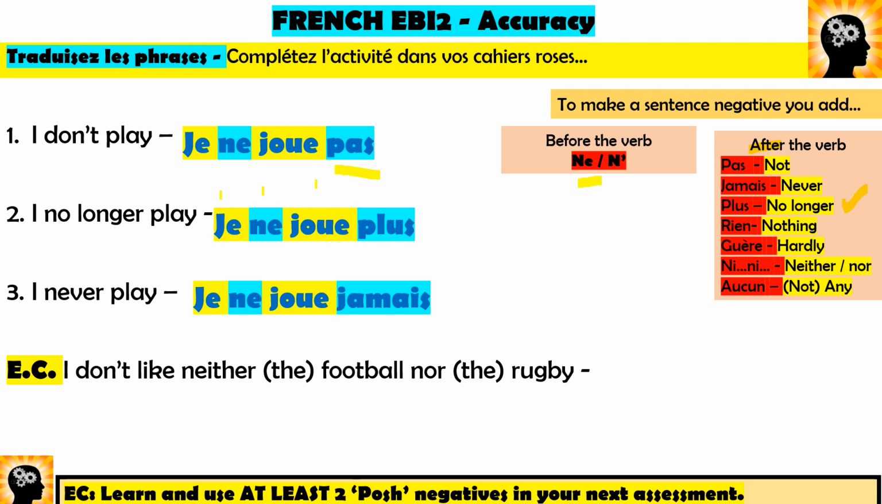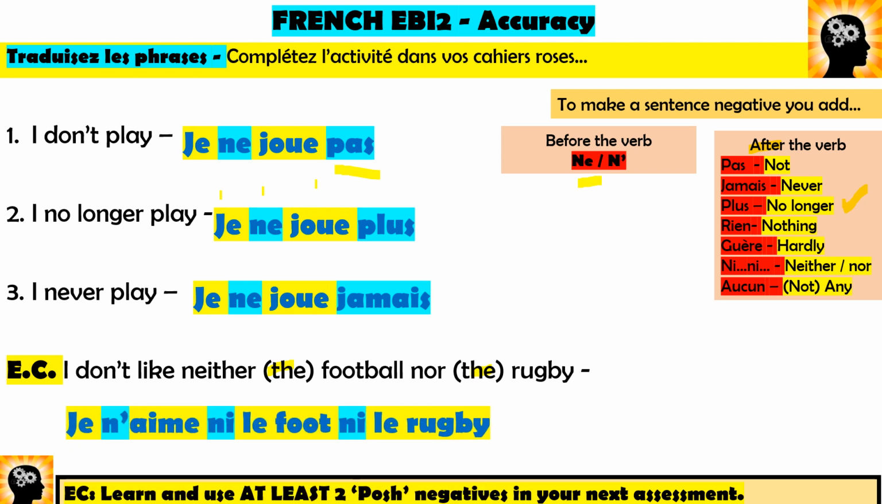Alright, so our extra challenge was so tough. Now this is a proper piece of like grade 6 plus French for GCSE. So just have a little look. I don't like neither the football nor the rugby. So you still need to say le foot et le rugby here, which is why I've put the in brackets. You wouldn't have known that without me telling you. So I don't like is going to be je n'aime, and then I need ni and ni. So it's going to be je n'aime ni le foot ni le rugby.